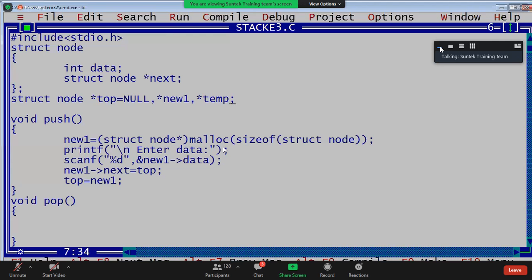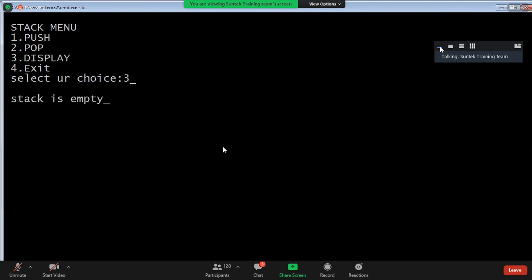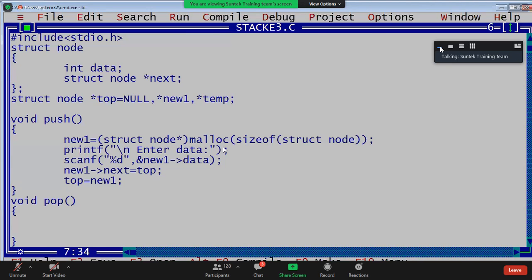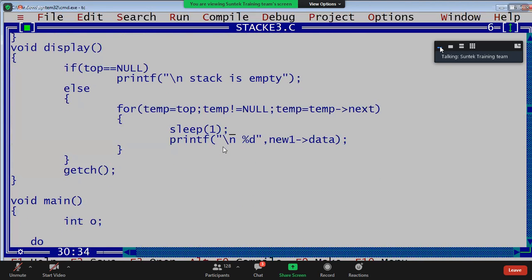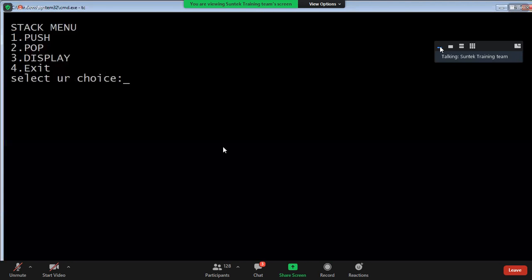Press 4 to exit. Once again, press 3: stack is empty, no elements. Press 1, enter 10, press 3. It is not displaying because of getch. Now I'll write getch also, guys. Sleep one, sorry, a 1 second delay we have given now.